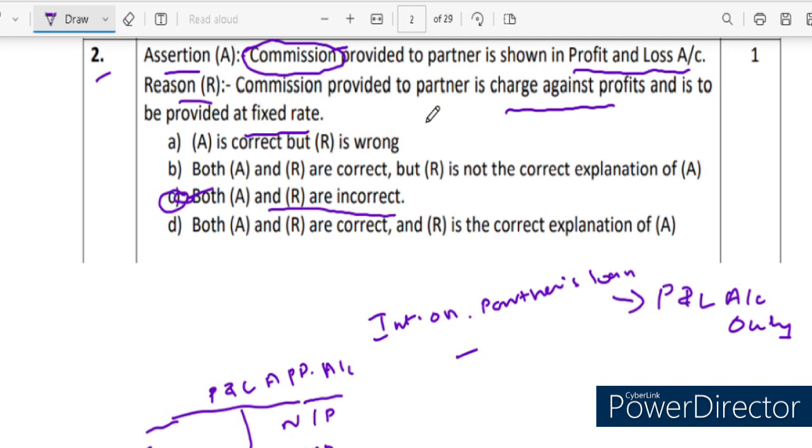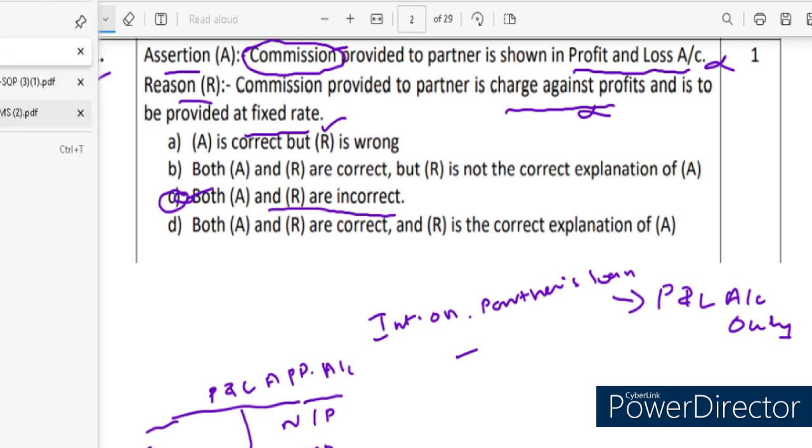So here in this case, the statement that commission provided to a partner is shown in the profit and loss account is completely wrong. And the second one, that commission provided to a partner is a charge against profit, is also wrong. Only the fixed rate is correct. Maybe sometimes it is a fixed rate, otherwise sometimes some amount; that depends upon the problem. Come for the next question.